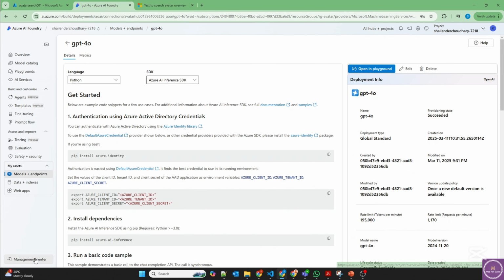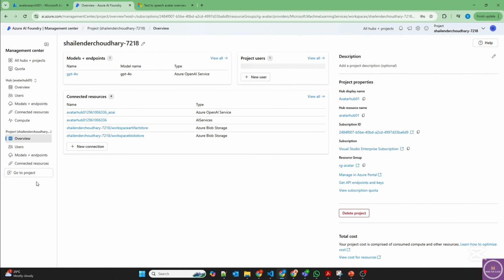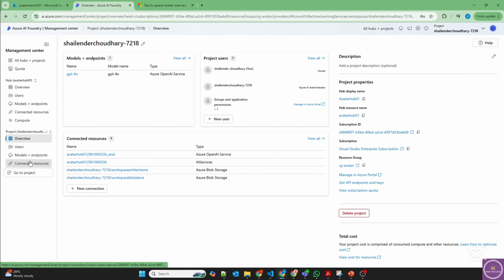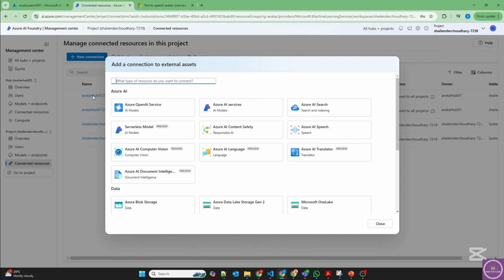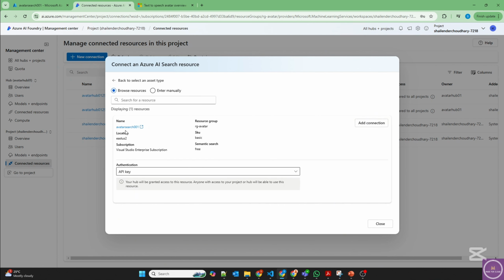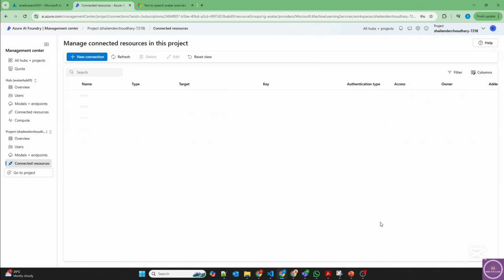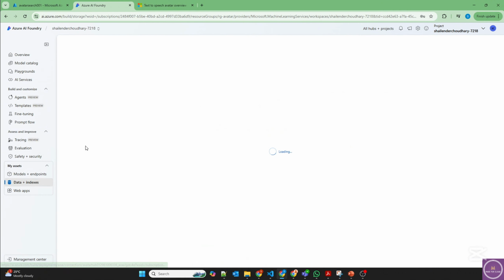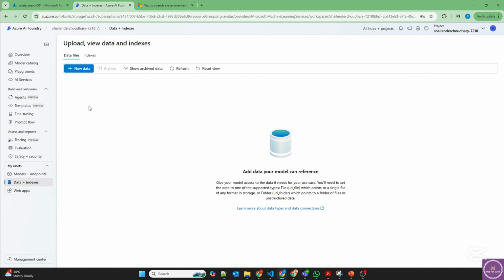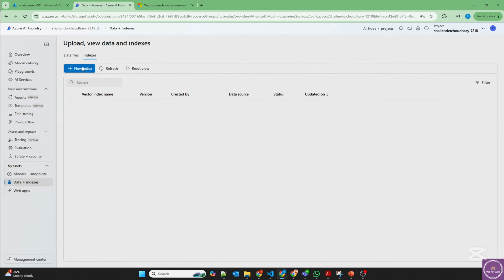Let's go to the management center in Azure AI Hub and then connected resources and create a new connection. And go to Azure AI Search. And this is the one. Add a connection. And perfect. Now close it. Go back to your project and go to data and indexes. Now in the indexes, click on new index.